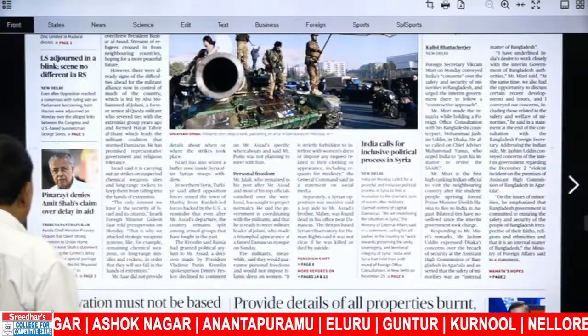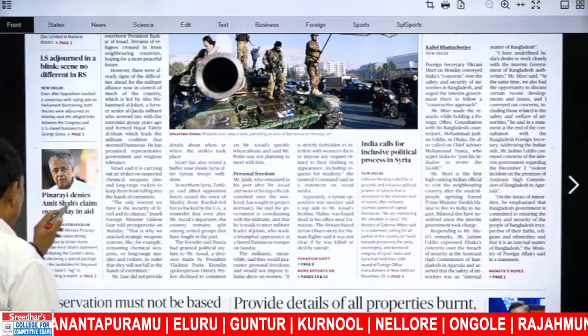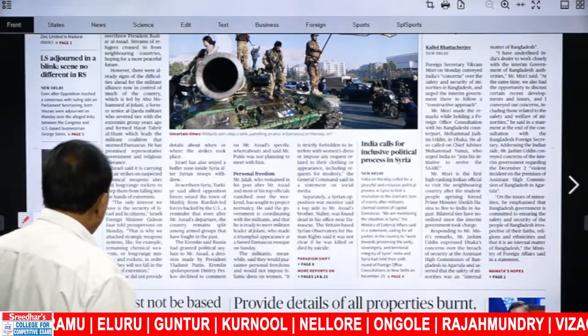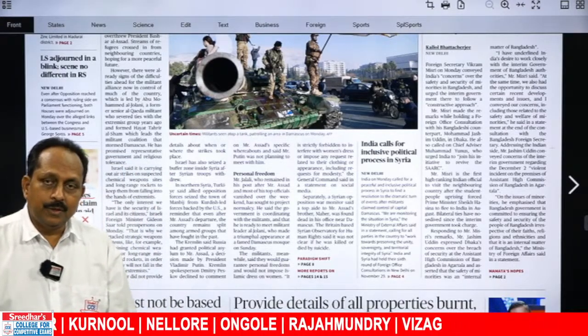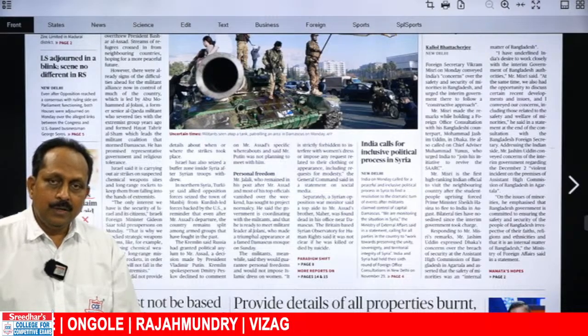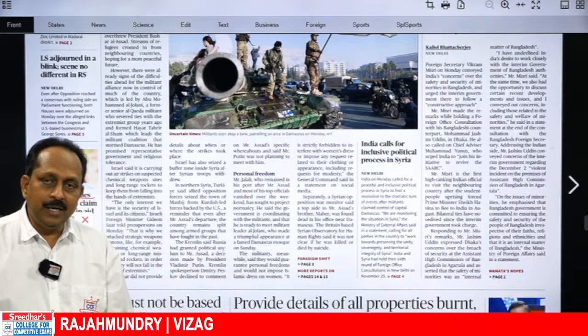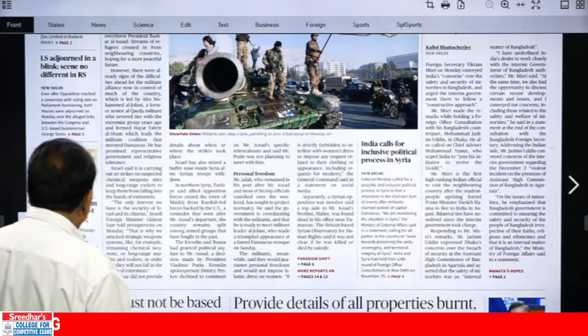Pinarayi denies Amit Shah's claim over delay in aid. Deny has two meanings. So he denies someone's claim, means what? Refuse someone's claim. But deny has two meanings. One is refuse, the other one is to say no to something. Deny the offer.